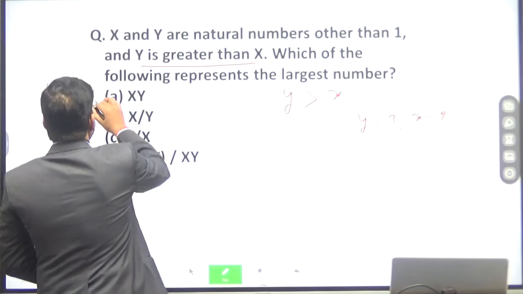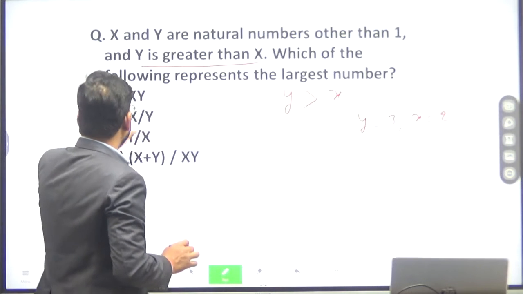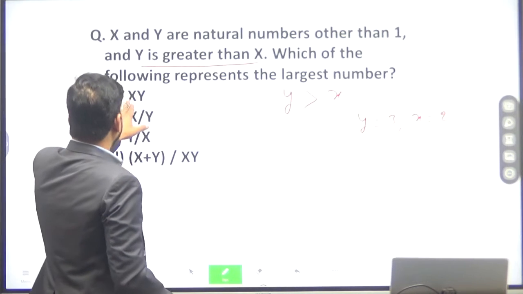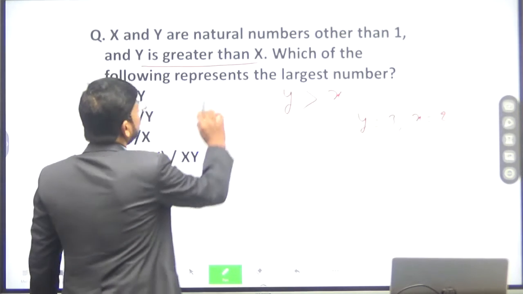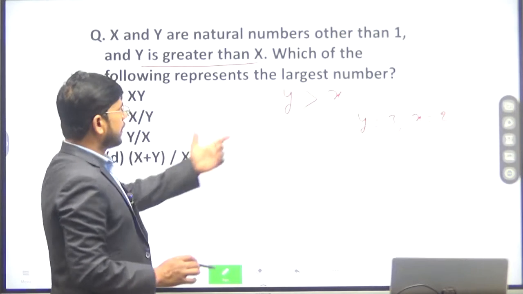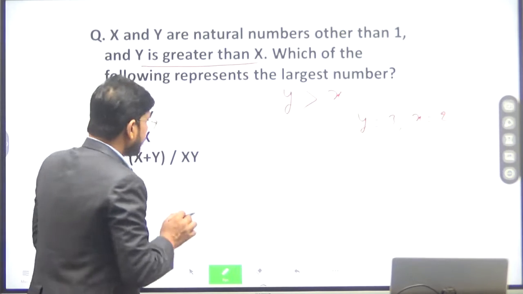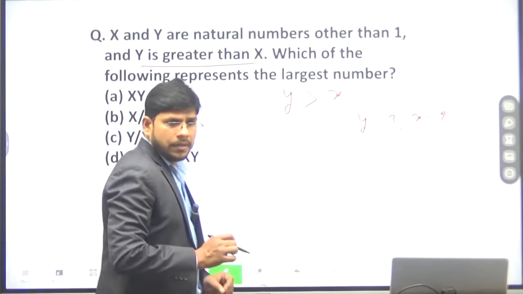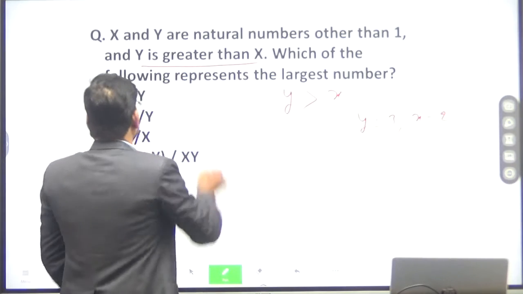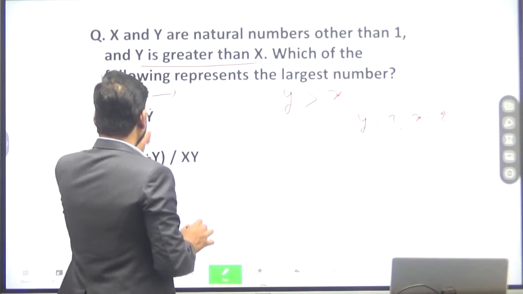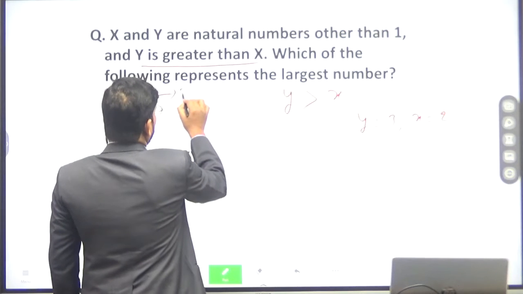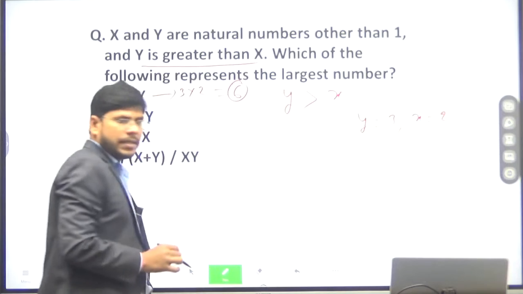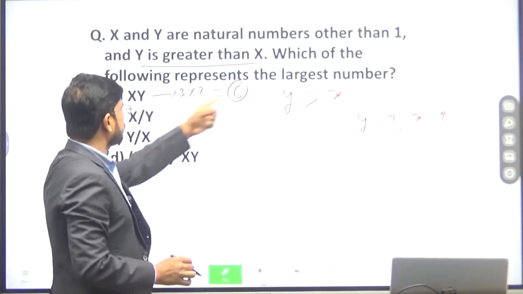So first of all, what we have to find out is which of the following represents the largest number. We got value of x is 2 and value of y is 3. So x into y means 3 into 2, which is 6. The value of the first option is 6.